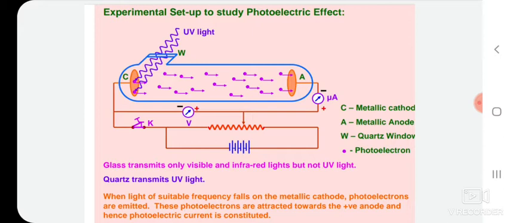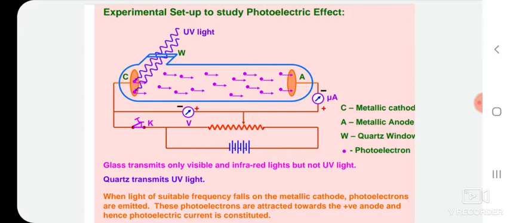The photoelectrons are collected at the collector, which is kept at a higher potential with respect to the emitter. The potential difference between the electrodes can be increased or decreased, or its polarity can be reversed.